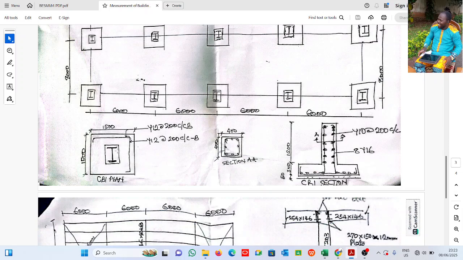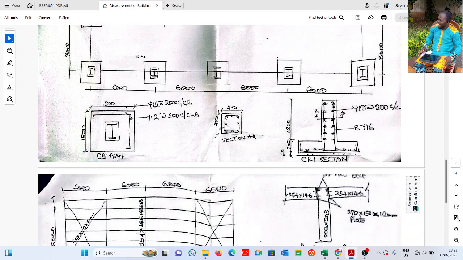Now this is column base, the column base one plan, right? The column base is 1500 by 1500. Please let's study the drawing together very well. 1500 by 1500. Now the column base reinforcement is Y12 at 200 center to center, both ways. It says only bottom. B means bottom, C means center to center, Y means high yield reinforcement. 200 is the spacing.